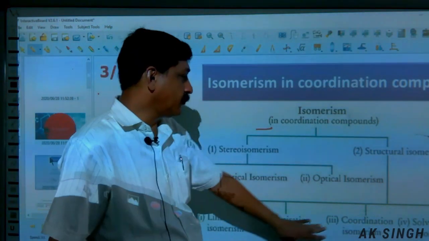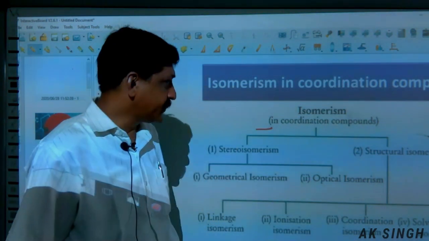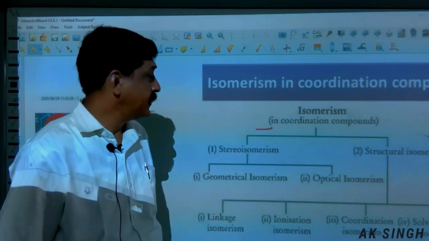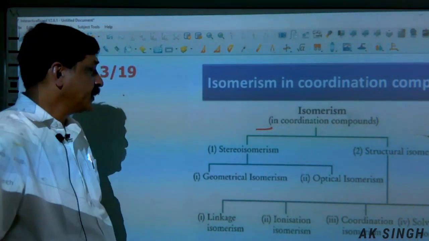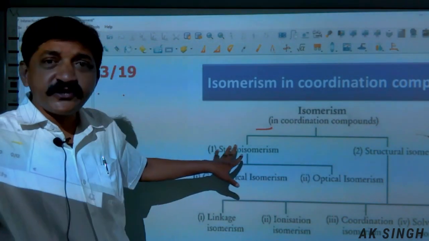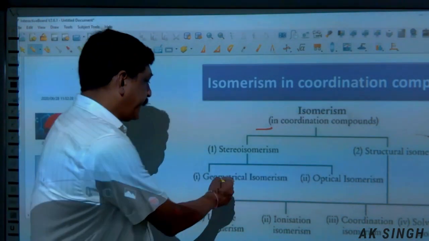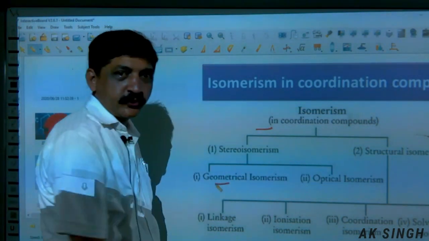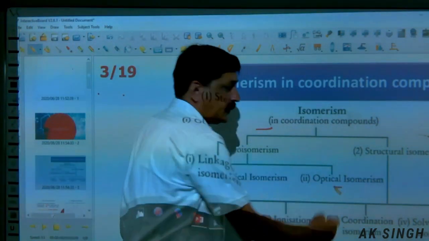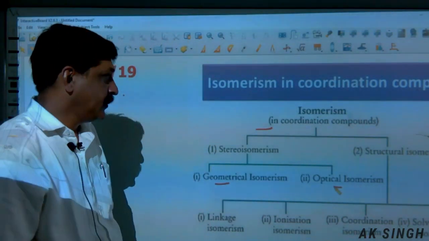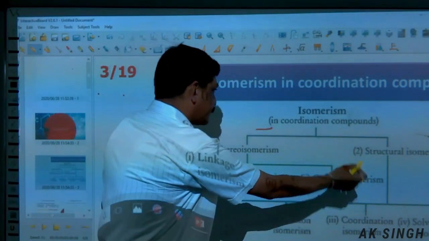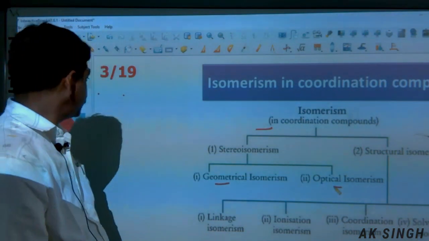So these are the four main classifications of structural isomerism. In addition, stereoisomerism is classified as geometrical and optical. So we will start with the structural one, structural isomers.